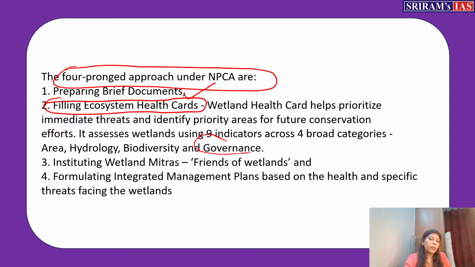All this will give data for filling in the health card. Then they will allot wetland mitras. Wetland mitras means friends of the wetland. The people who belong to that particular area will be assigned a job to take care of the management of wetlands, so they are called wetland mitras.